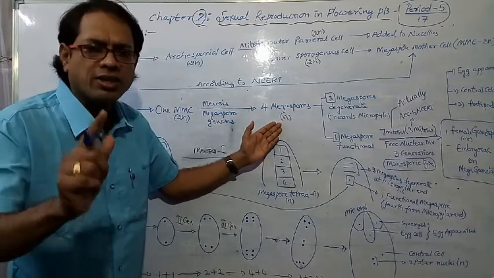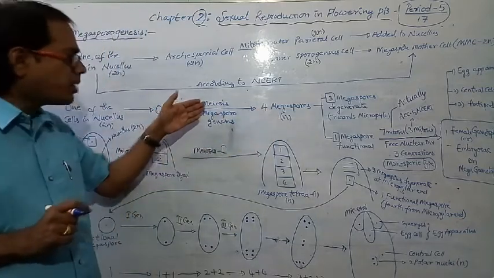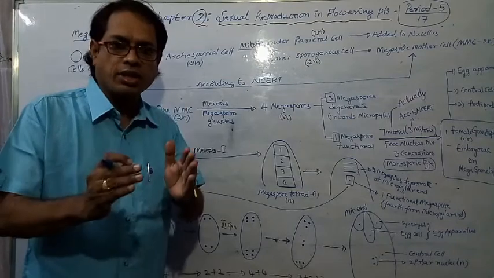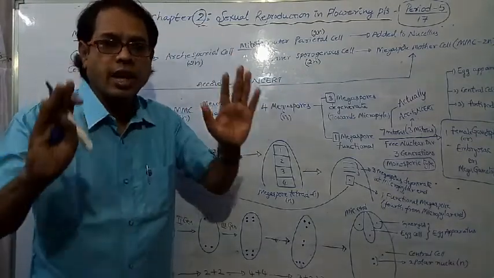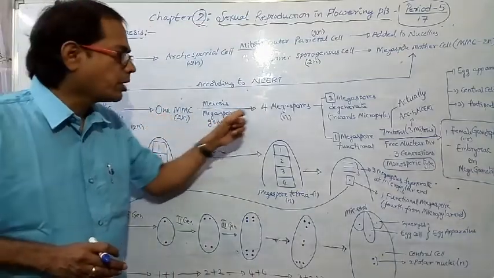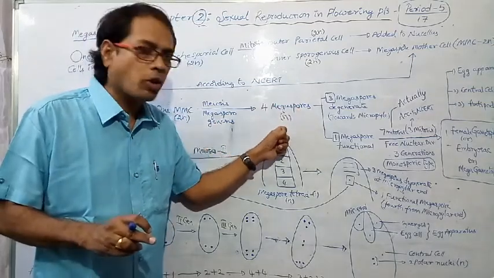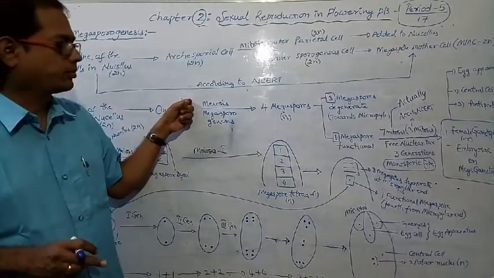What is the reason for that? As it is preceded by meiosis. Whenever meiotic division occurs, the products of meiosis are always haploid. The megaspore mother cell is diploid, and the megaspore is haploid. Why is the megaspore haploid? As it is preceded by meiosis.